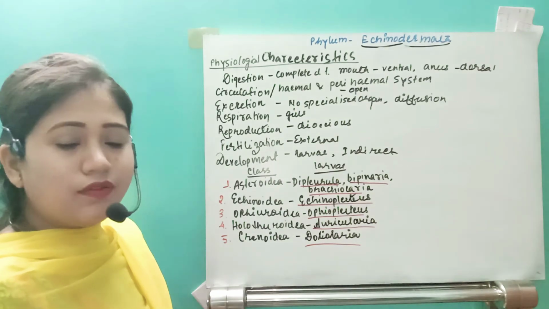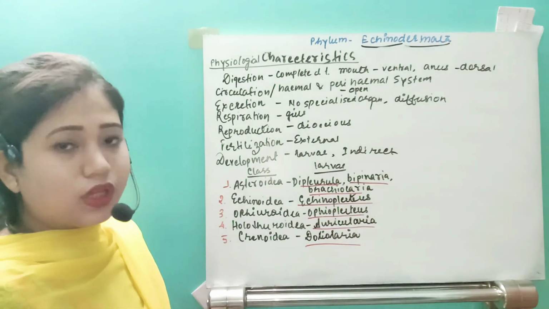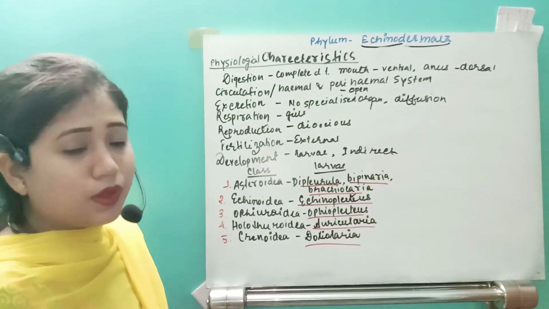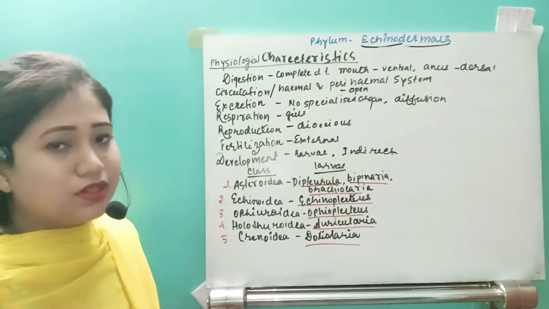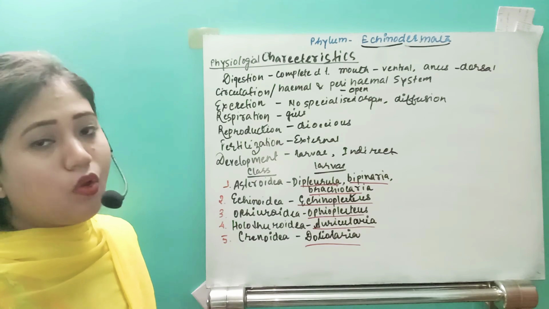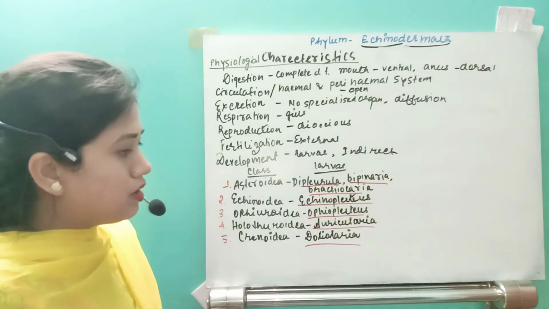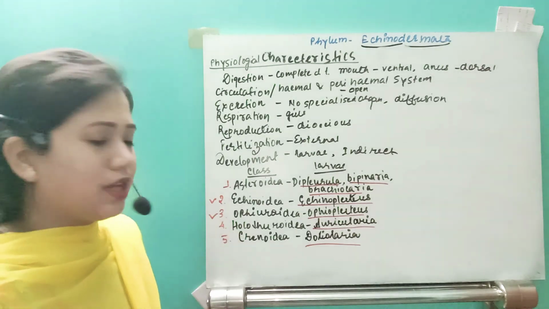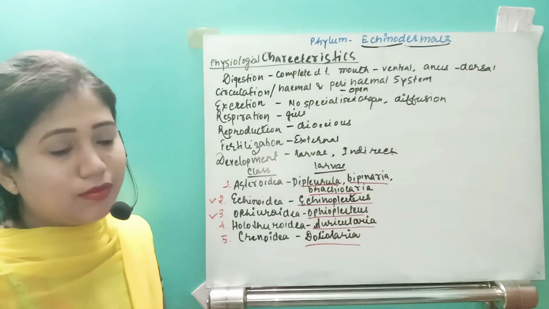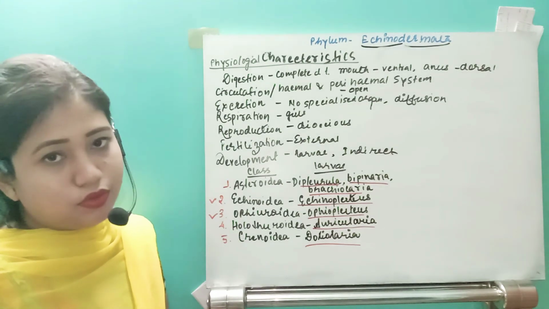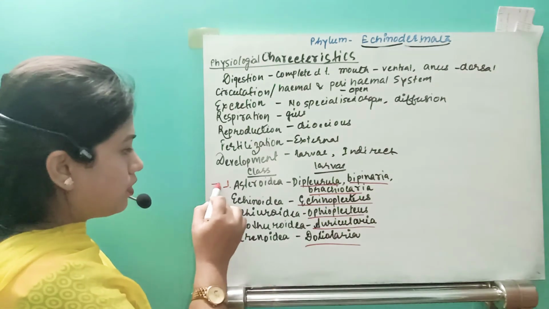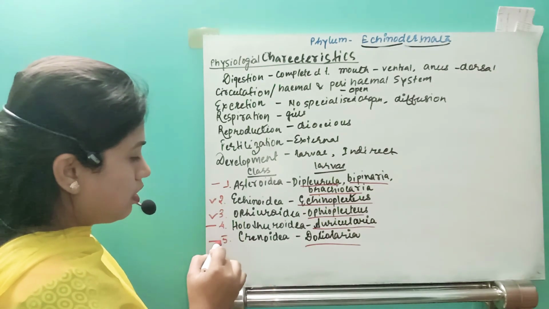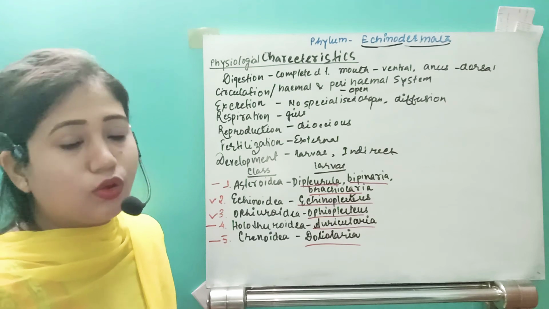These are free-living, bilaterally symmetrical larvae which swim by cilia. They have cilia all over the body. So these are the names of the larvae. It's very easy to remember Echinoidea and Ophiuroidea because the larva names are Echinopluteus and Ophiopluteus. So you have to remember only 3: Asteroidea, Holothuroidea and Crinoidea.